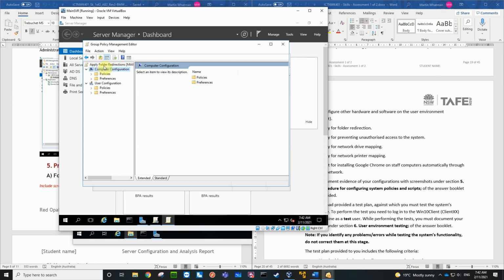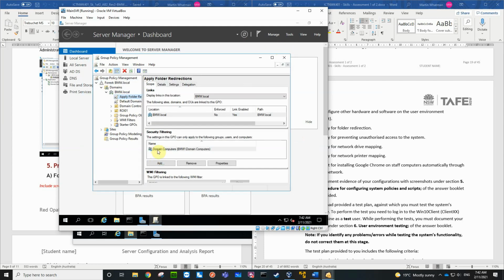You can filter this a little bit more by saying that it applies to all domain computers, and I can set just a single group of people that it also complies to. So I might have one group that is just all accountants or something like that, and so it applies to all the accountants' computers and to no one else's. So you can add additional groups in here, or organizational units, or even just a single user. So anyway, right mouse click and edit.